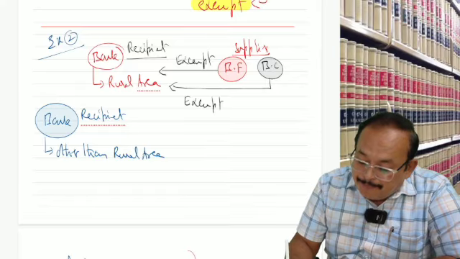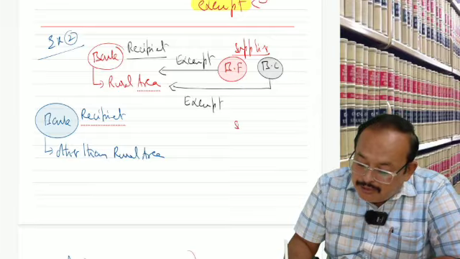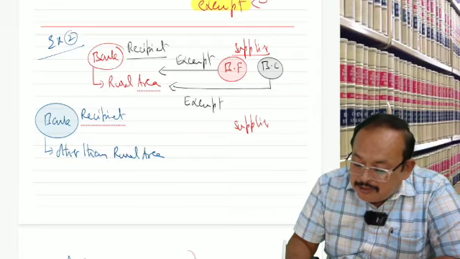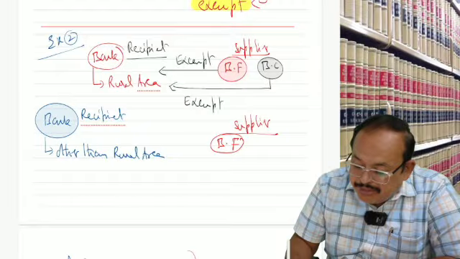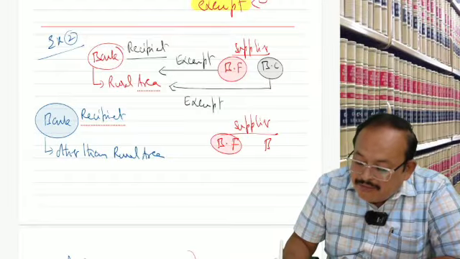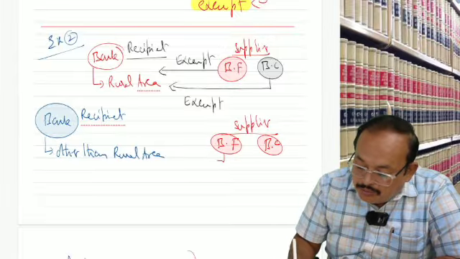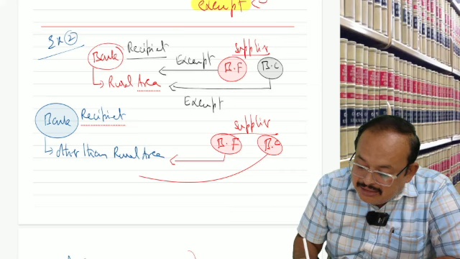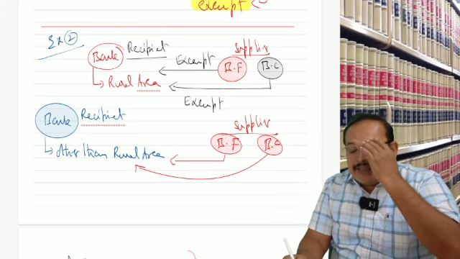Now the supplier, BF, business correspondent, thereafter BC. If they provide services to them, taxable or exempted?